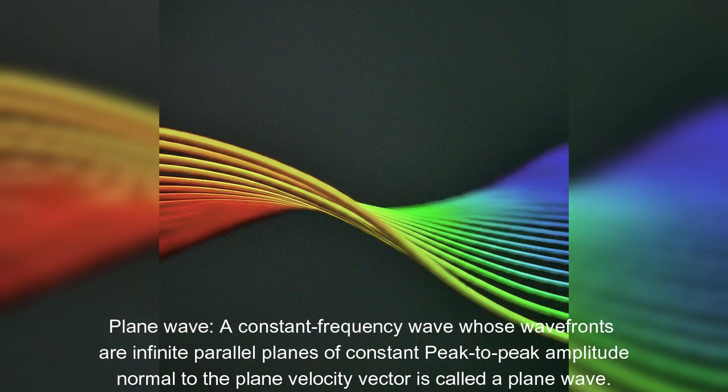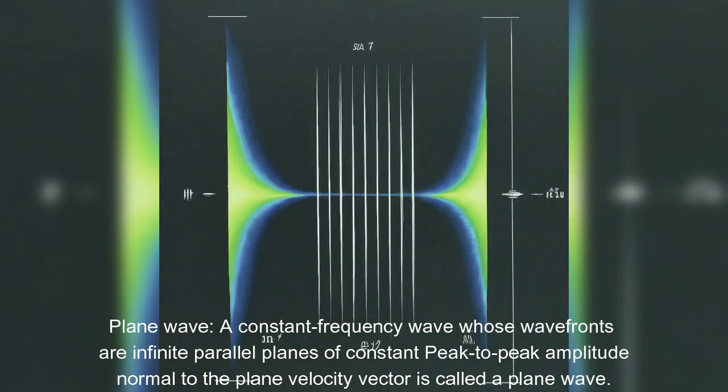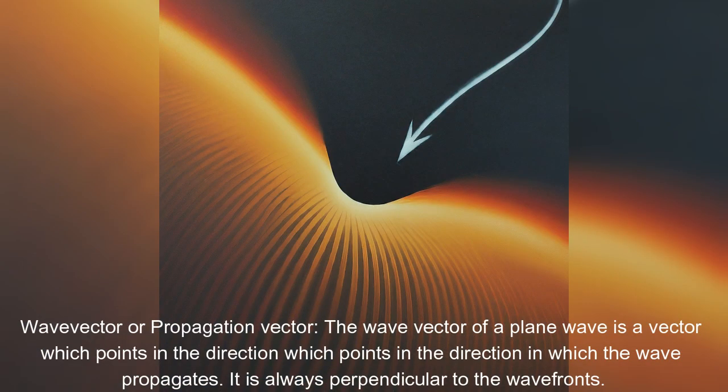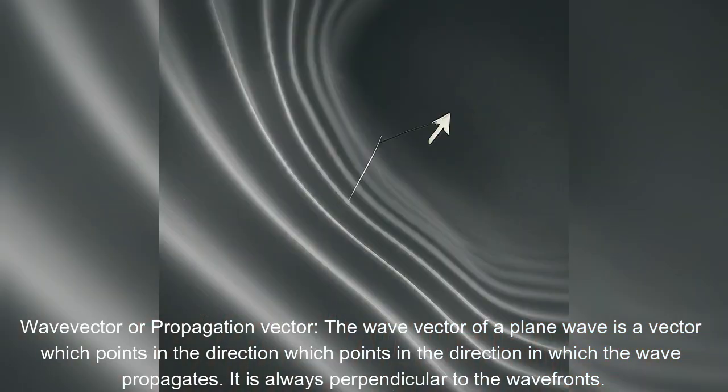Plane wave. A constant frequency wave whose wavefronts are infinite parallel planes of constant peak-to-peak amplitude, normal to the velocity vector, is called a plane wave. Wave vector or propagation vector. The wave vector of a plane wave is a vector which points in the direction in which the wave propagates. It is always perpendicular to the wavefronts.